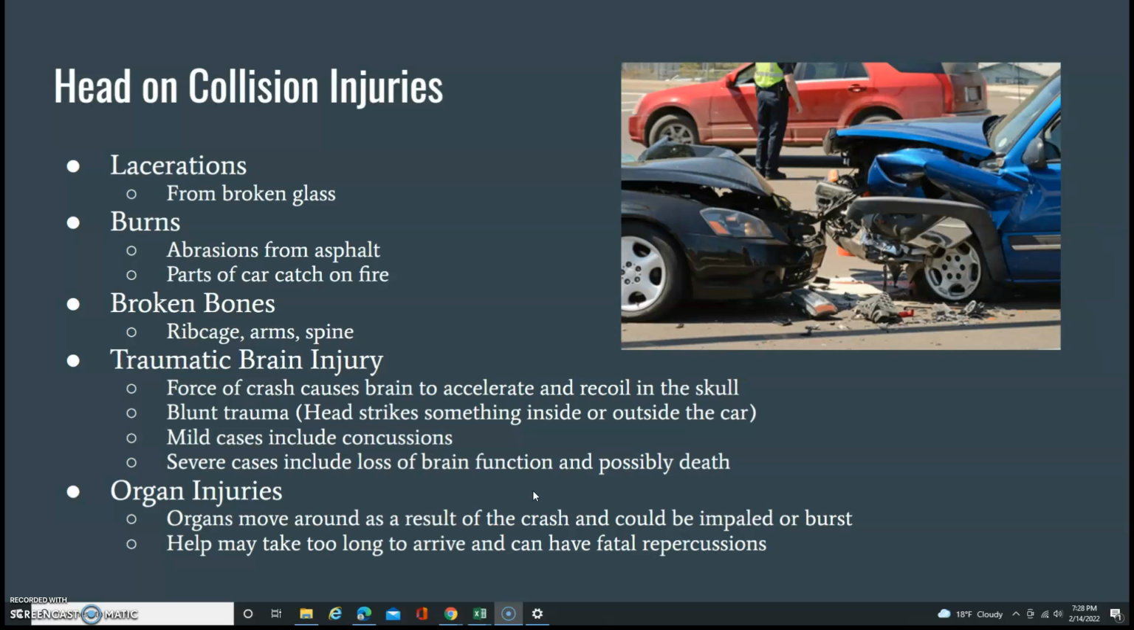Organ injuries happen when the organs move around as a result of the crash and can be impaled or burst on the inside. Help may take too long to arrive for an organ injury, and this can have fatal repercussions.